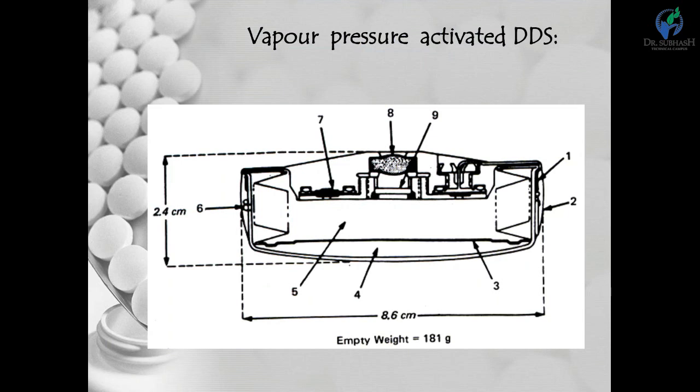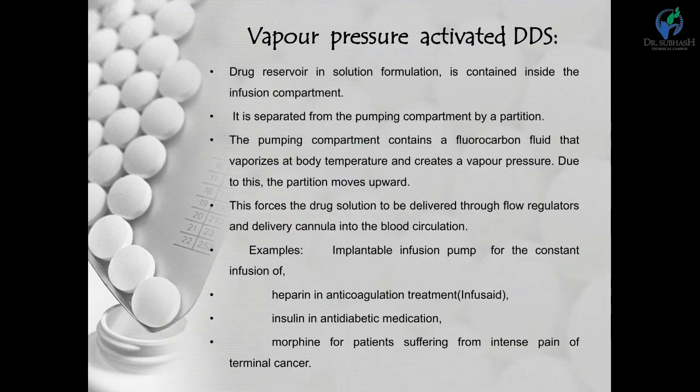That vapor pressure pushes like a piston pump, moving the bellows upward. That force acts on the drug chamber, and from the drug chamber present in the infusion chamber the drug is released. So that is the vapor pressure activated drug release system.